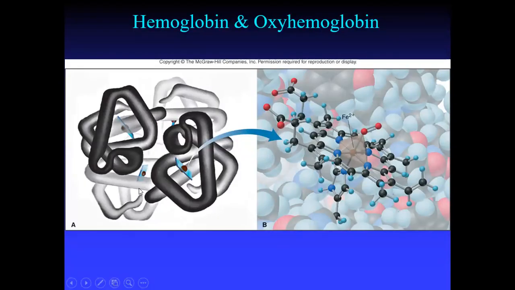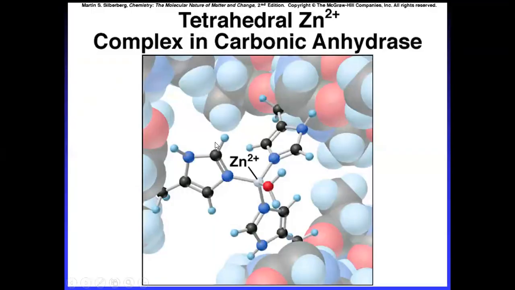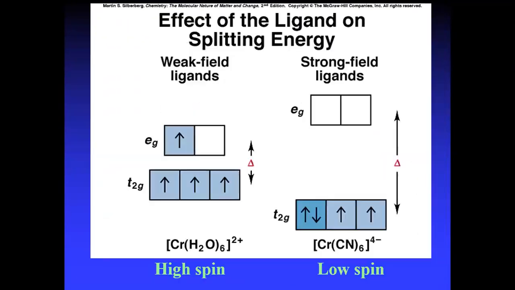Here in hemoglobin, you can see the iron, all these brown colored ones are the iron atoms, and how they link in the hemoglobin. The heme part has iron and porphyrin rings. Pyrrole rings clubbed together give the porphyrin ring, and this porphyrin ring attaches with the iron and the globin part of the protein. You can see how oxyhemoglobin is formed. So this is the wonderful chemistry of transition elements.